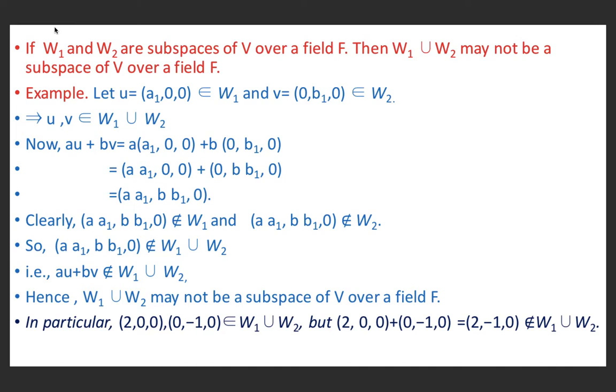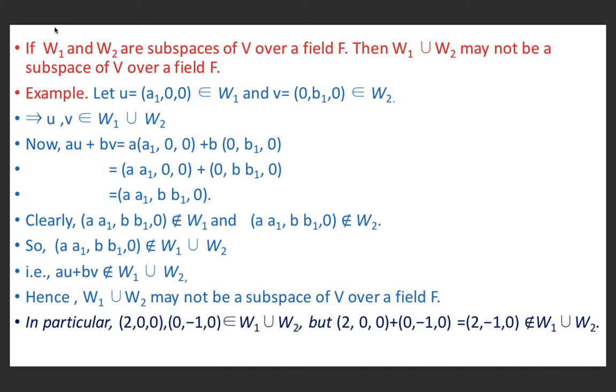Now au plus bv is equal to a into (a1, 0, 0) plus b into (0, b1, 0). And this is equal to (a·a1, a·0, a·0), which is (aa1, 0, 0), and (b·0, b·b1, b·0), which is (0, bb1, 0). And this is again equal to, if we add the corresponding elements, aa1 plus 0 which is aa1, 0 plus bb1 which is bb1, 0 plus 0 which is 0.